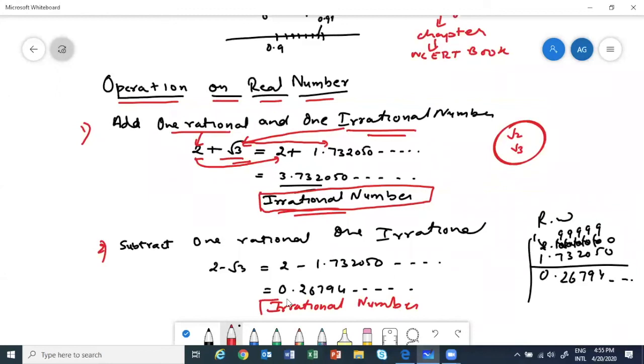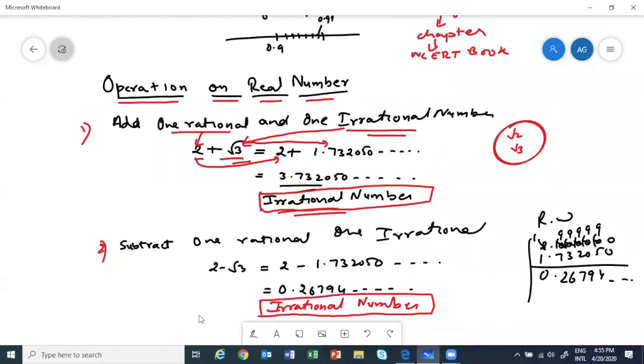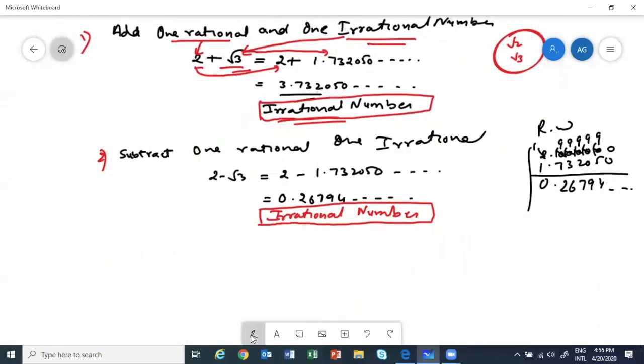We are doing more properties, then we'll discuss more methods. Now clear? Yes, it can be negative. We can have negative irrational numbers also. Because see, the real number line extends on both sides.